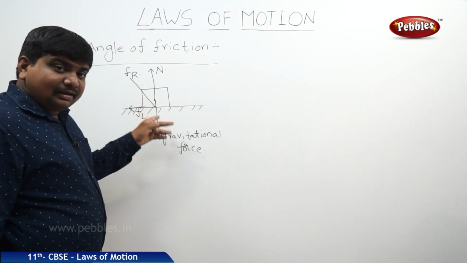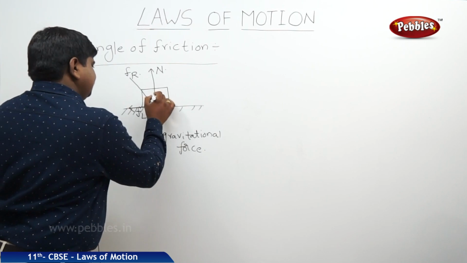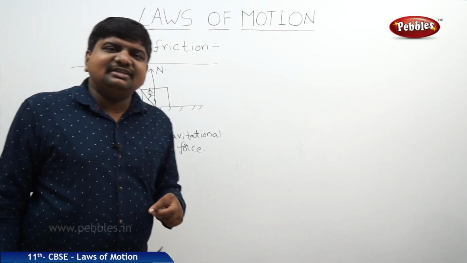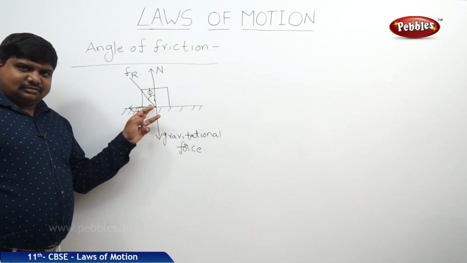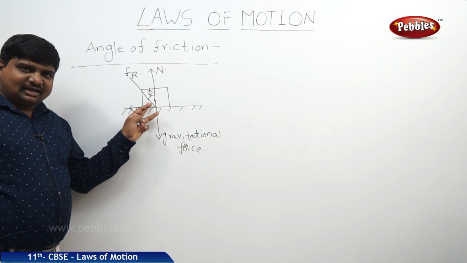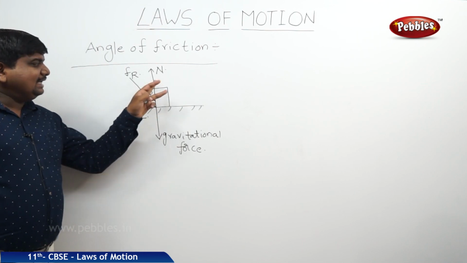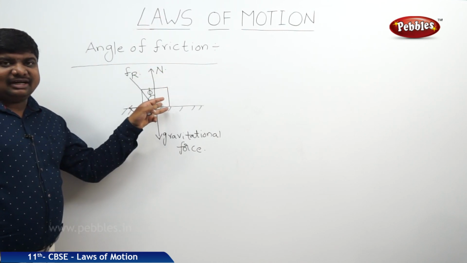This line Fr makes an angle with respect to N as well as Fl. This angle is phi. So what is the definition of the angle of friction? The resultant frictional force makes an angle theta or phi with respect to the normal reaction force.